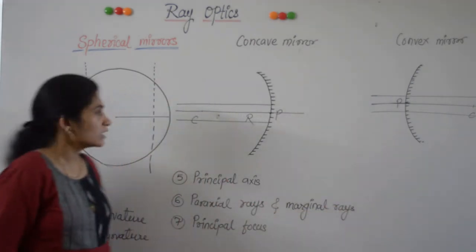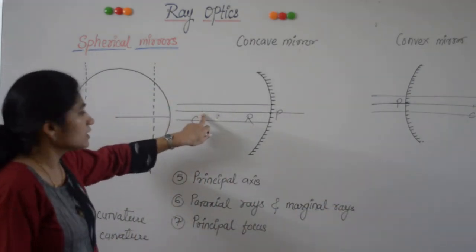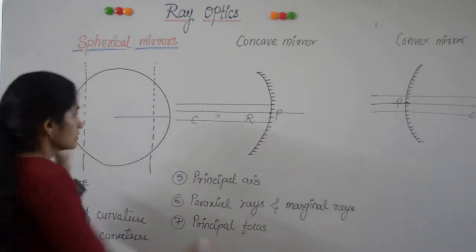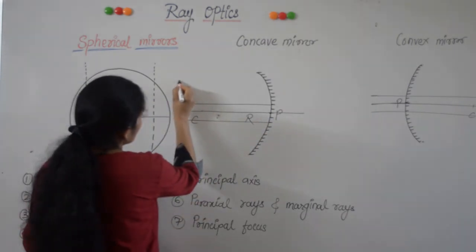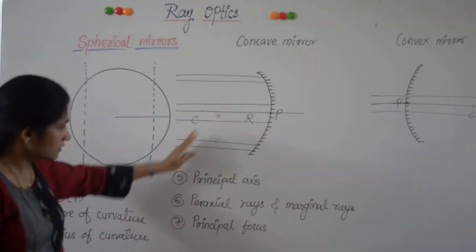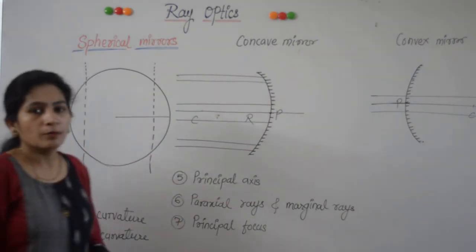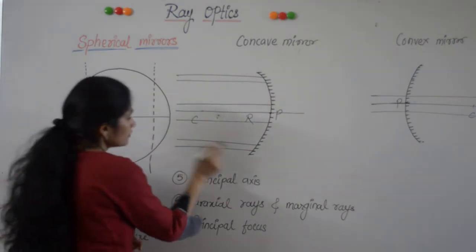Marginal rays are those rays which are far away from the principal axis, towards the edge of the mirror.